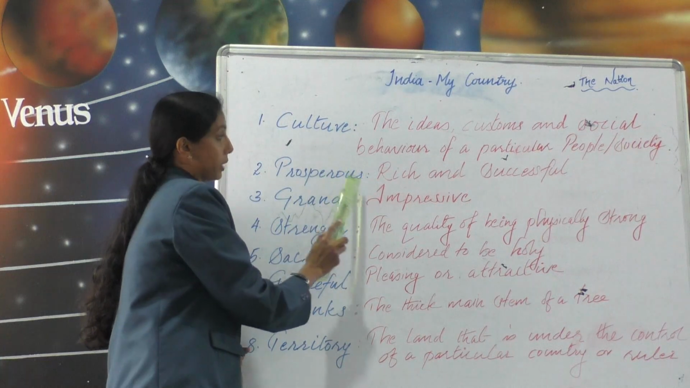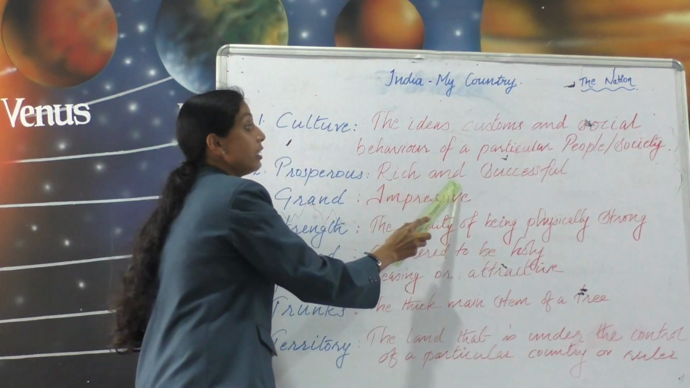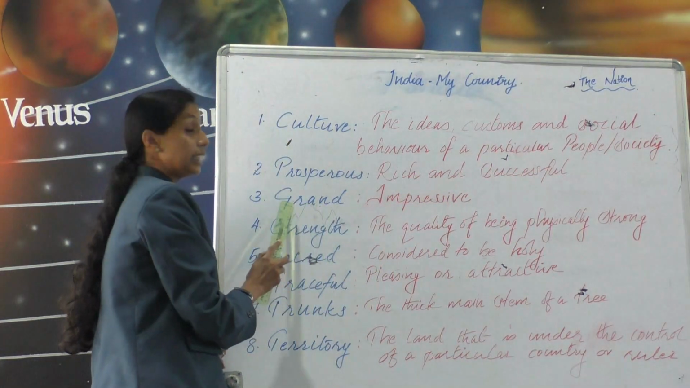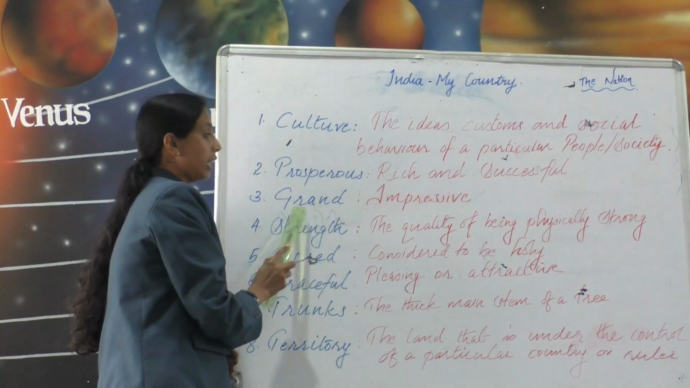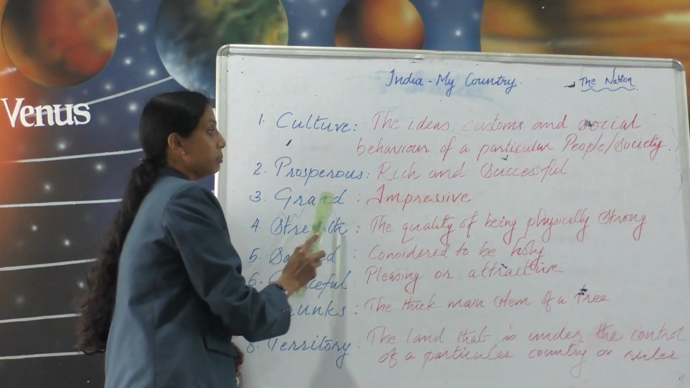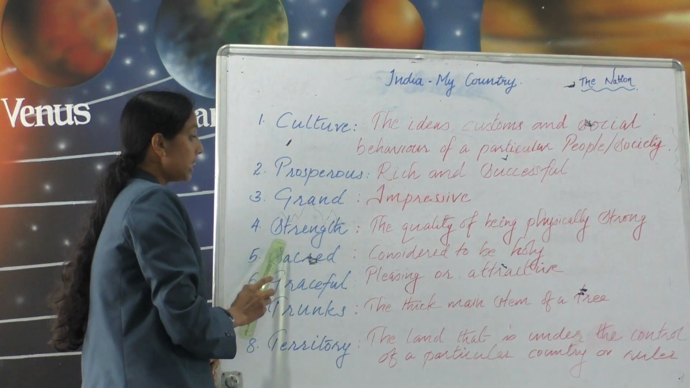Second word, prosperous. P-R-O-S-P-E-R-O-U-S. Prosperous. Rich and successful. Third word, grand. G-R-A-N-D. Grand. Impressive. Grand, which means impressive. Fourth word, strength.